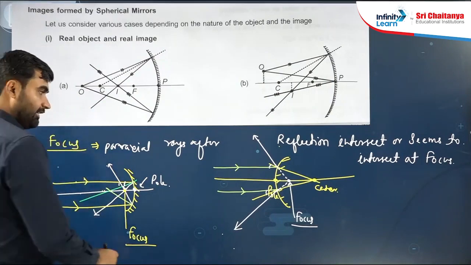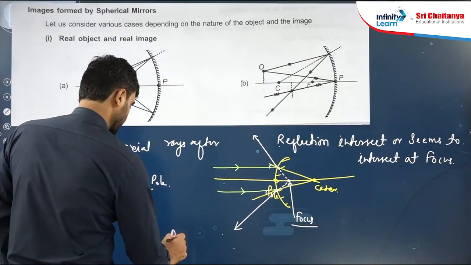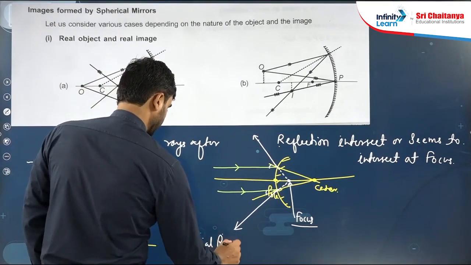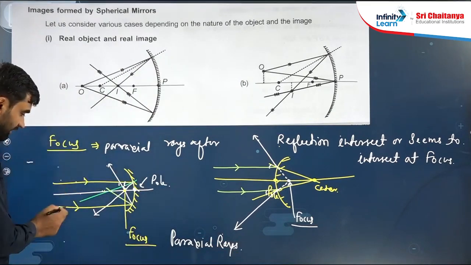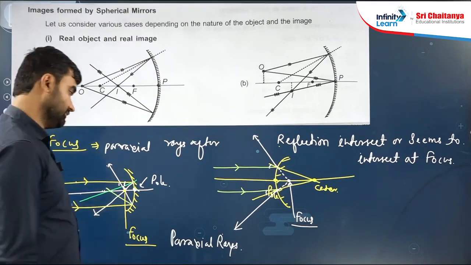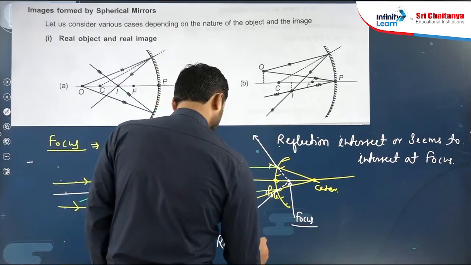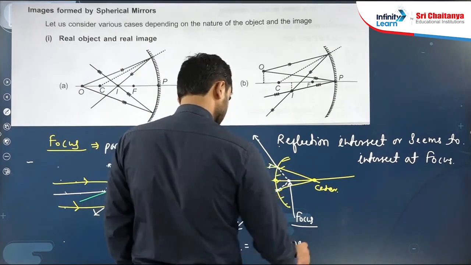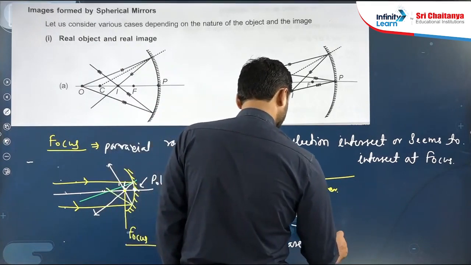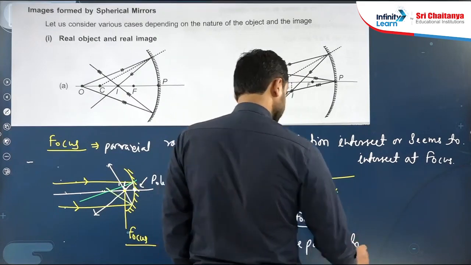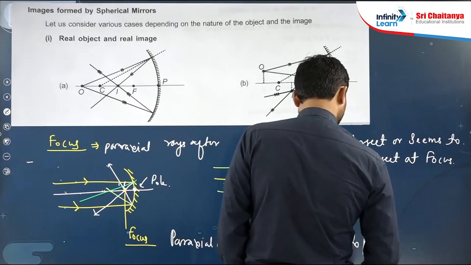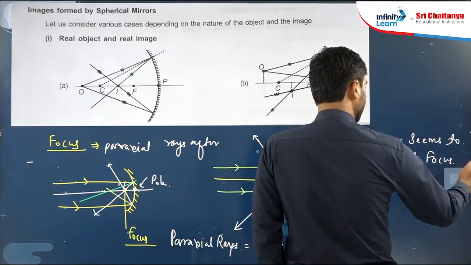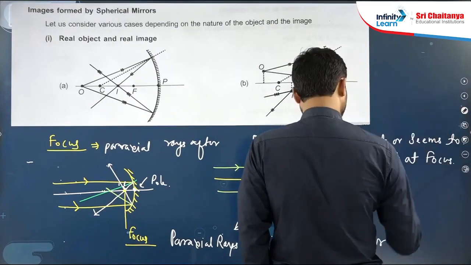And paraxial rays, you can understand the definition, are rays which are parallel to the principal axis.